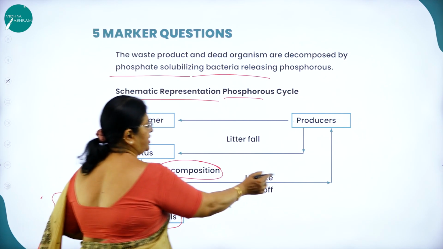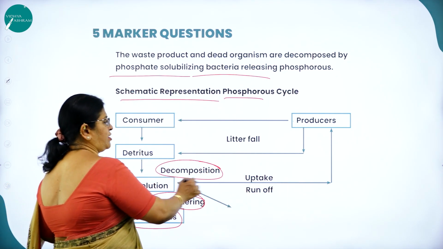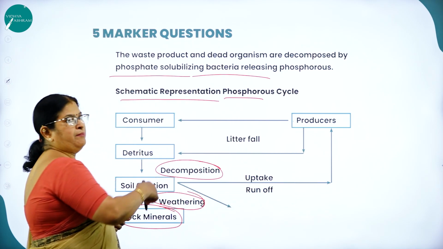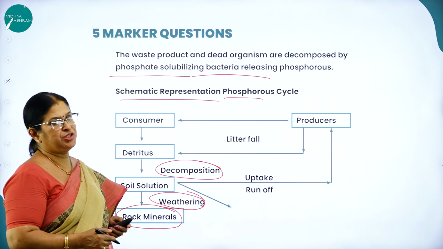From here again you can see it will go to the producer. From the soil solution and from the rock, through the weathering of rock, it goes back to the producer, that is the plants, and from the plants to the consumers.